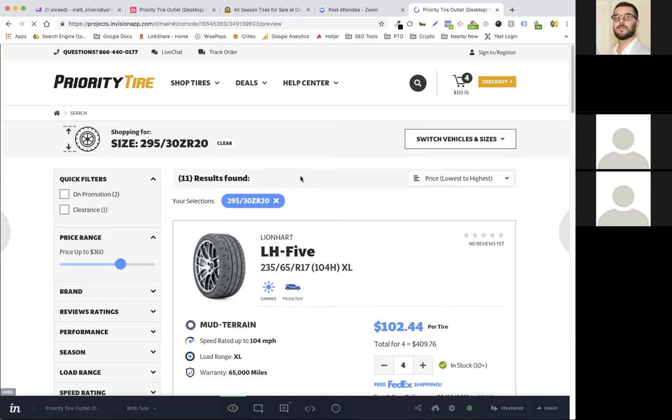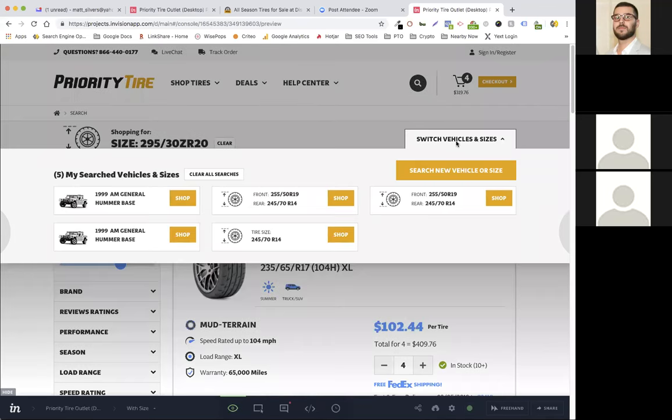Okay, so it knows that I've searched a size recently, 295/30 Z20, right? If I want to switch sizes or vehicles, I have this little drop down here that brings up my history. This history will live on all category pages. So at any point, while I'm looking at a certain set of results for a certain category, I can switch to another size that I've searched for, or another vehicle that I own. Any search is performed or saved there, whether you're on a category or a search results page. It shows you which one you're searching within, and it also shows you your other options.